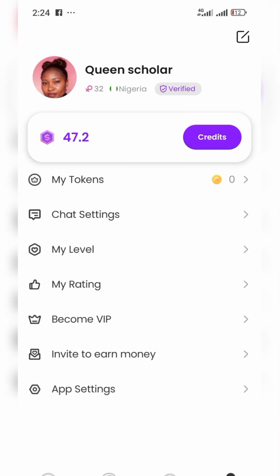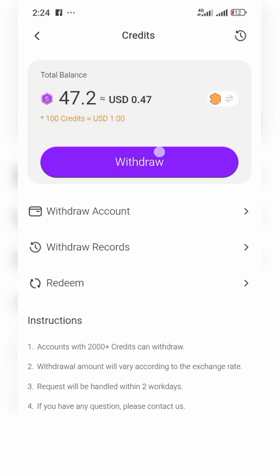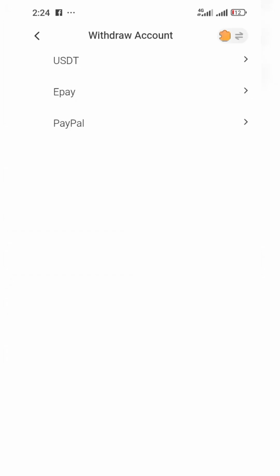When you are done, if you want to withdraw your money, some persons will ask, how do you do withdrawing? Click on this place, they say withdrawal. They have 3 means of withdrawal. You put your withdrawal amount, and use either PayPal, ePay or USDT. If you don't know how to access these 3 accounts, I've made a video on how to create ePay accounts. I have already made a video, but I've not posted it, on how to create your PayPal account.